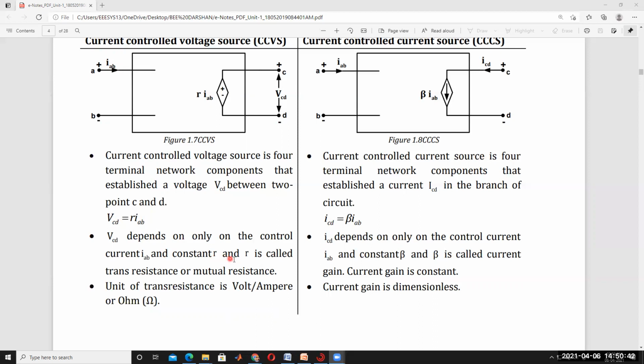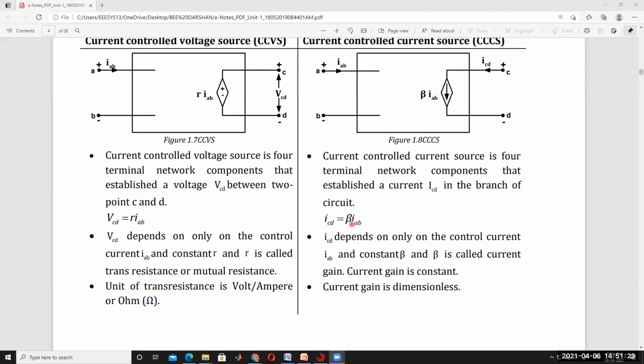The constant is called R, and here R is called a transresistance or mutual resistance. Then what is R here? R is equal to VCD by IAB, that is R equal to V by I. That is nothing but resistance. That's why it is called a transresistance or mutual resistance. It's clear? V by I is nothing but resistance.